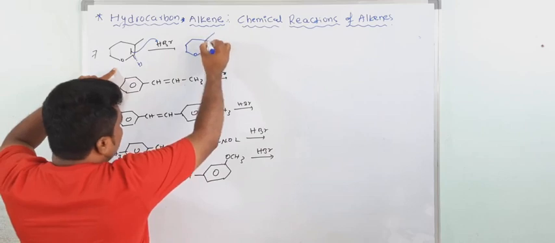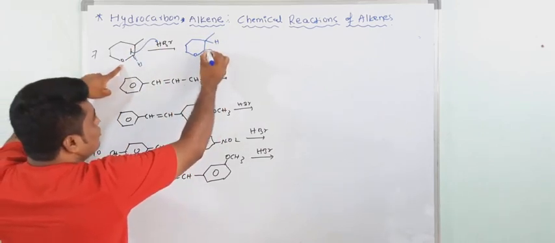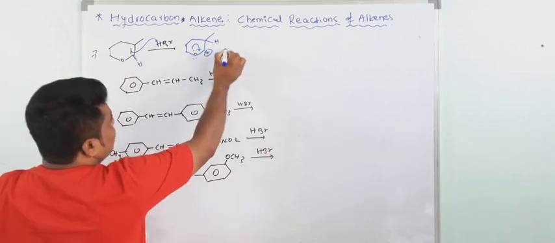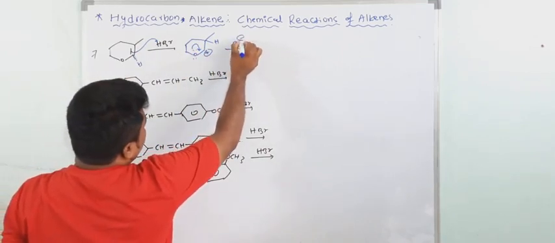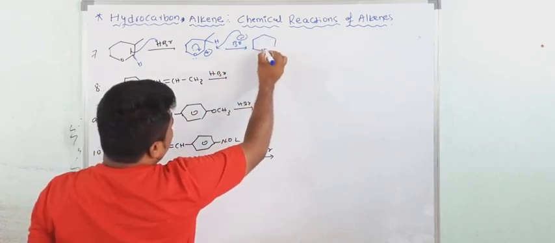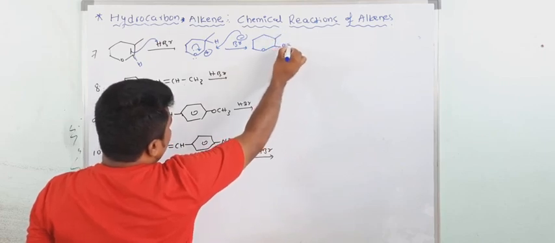Oxygen. And of course protonation takes place at this point only because a stable carbocation forms, because this lone pair stabilizes this carbocation. Now again, Br minus will attack at this point. Now this compound also violates the Markovnikov rule.